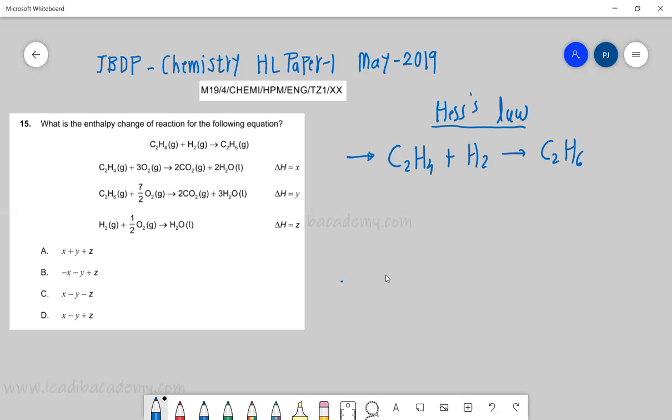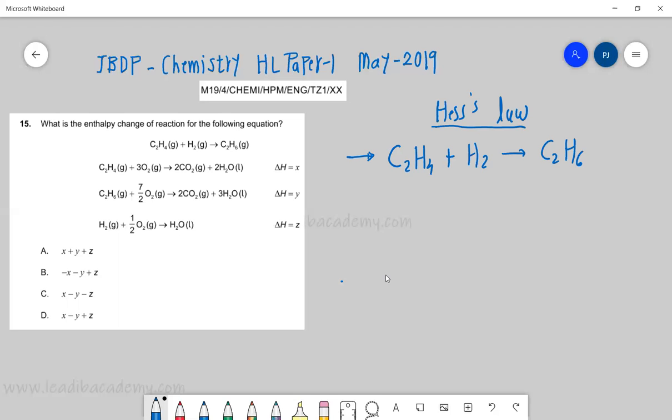This is what we have to understand: why we are using combustion reactions is because the heat, or enthalpy change, of combustion reactions can be easily calculated. We can burn and find out, but in this case it is a little bit challenging. So let's understand now.